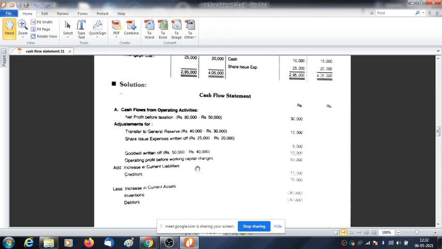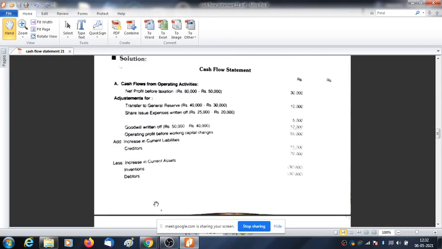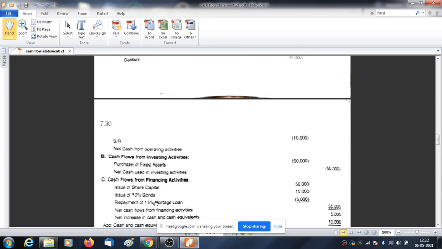Then increase in current liability. I told you increase in current liability would be added, so we are adding it. And increase in current asset needs to be deducted, so we are deducting it. So we have net cash from operating activity this much, that is minus 10,000.